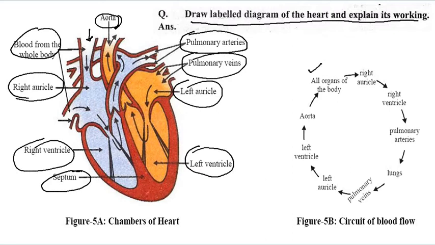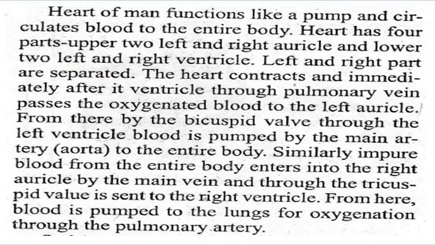From all organs of the body, we can see here that the blood is coming here, and it passes to the right auricle, and from the right auricle to the right ventricle, and then the pulmonary artery, and then the lungs. From the lungs, it goes through the pulmonary veins to the left auricle, and then the left ventricle, the aorta, and then to all organs of the body. So that is the cyclic order in the heart. So let us start, how to write.